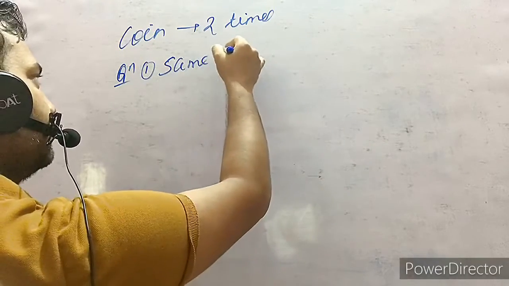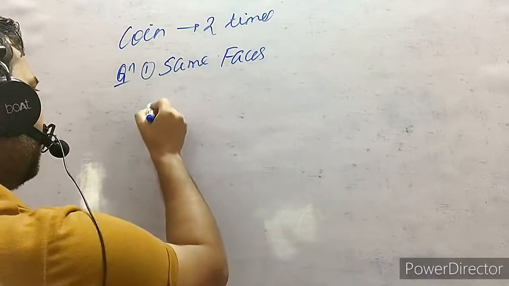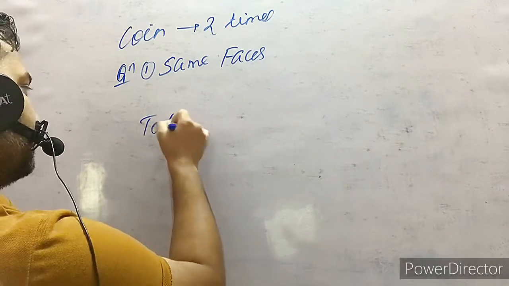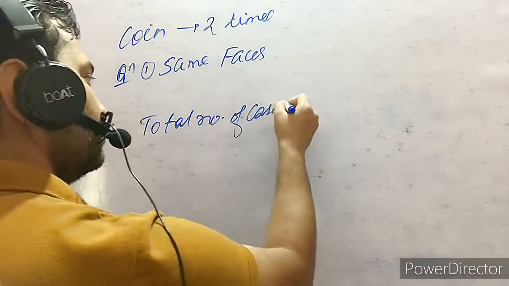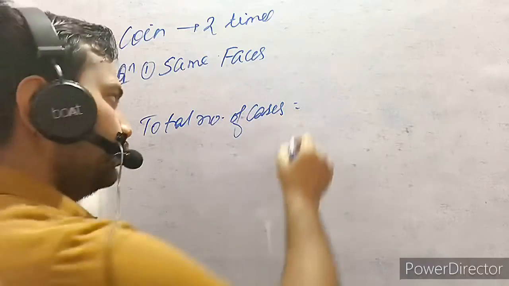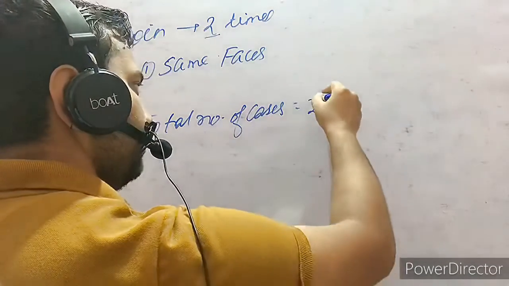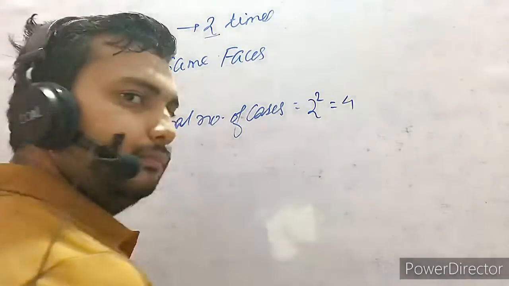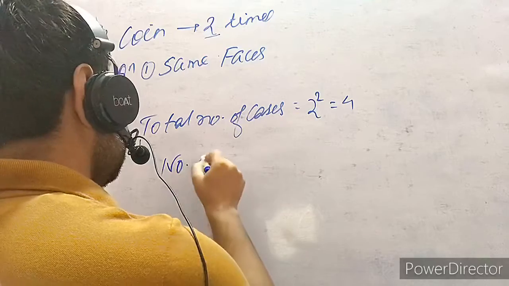First of all, what is the total number of cases? One coin is there and it is tossed 2 times. So how will we write it? 2 to the power 2, which is 4.